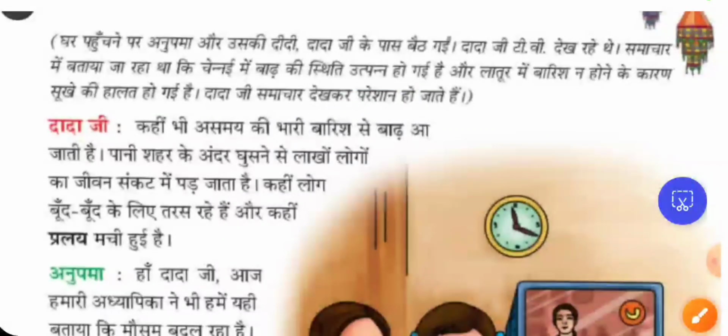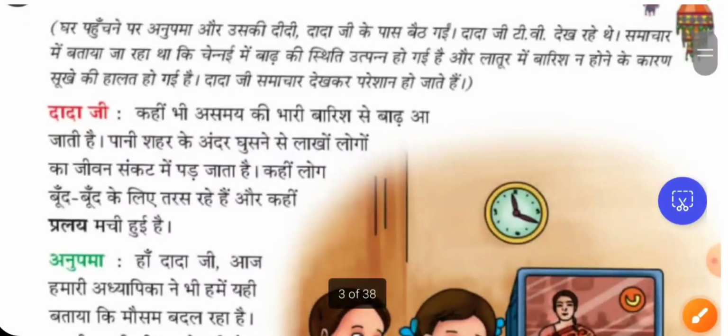So here, as soon as they are getting into the house, the grandfather is watching the TV, the news is going on, and in the news it is told that in Chennai flood has occurred, and in Latur because of no rain drought has come. After hearing this, Dadaji becomes so worried.